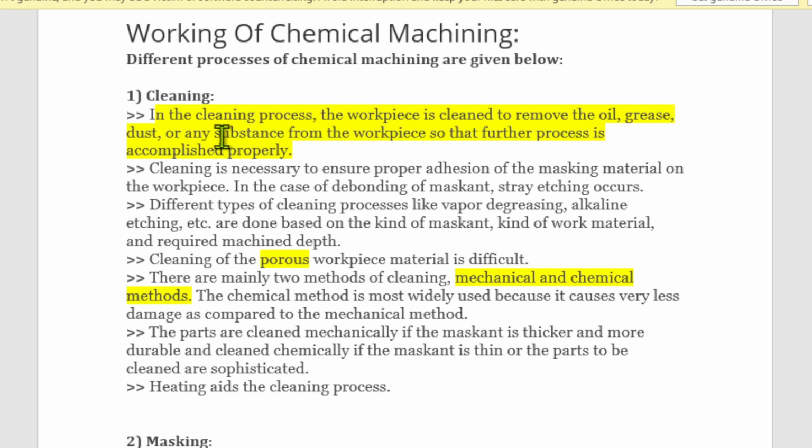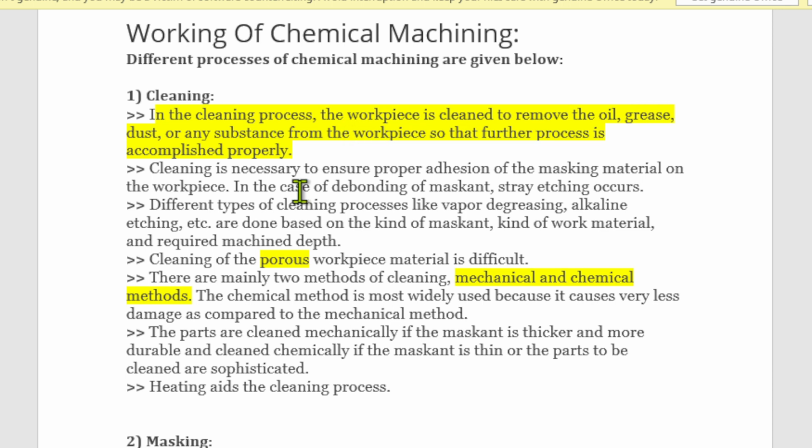First step is cleaning. First step is cleaning. You have to clean the surface of the workpiece. Cleaning process, we are having two different types of the cleaning process. That is, one is mechanical and another one is chemical cleaning process. So here one thing we need to remember that cleaning process is done because we should remove all the oil or the grease, that is some dust particles which are present on the surface. You have to remove that one. Then only machining process can take place in the proper manner.